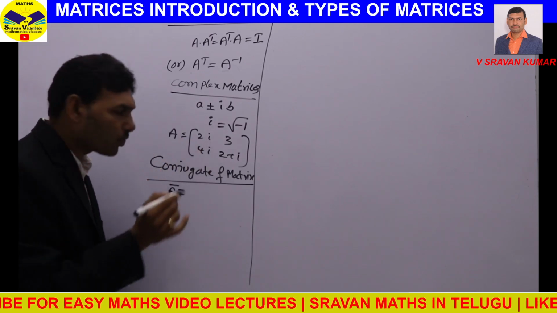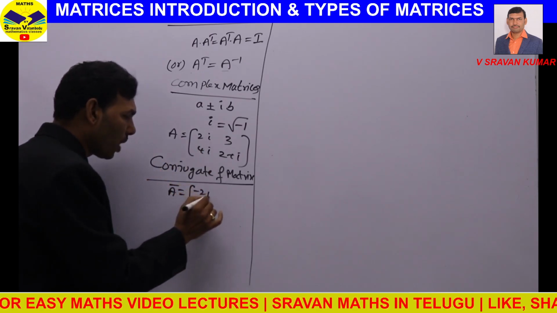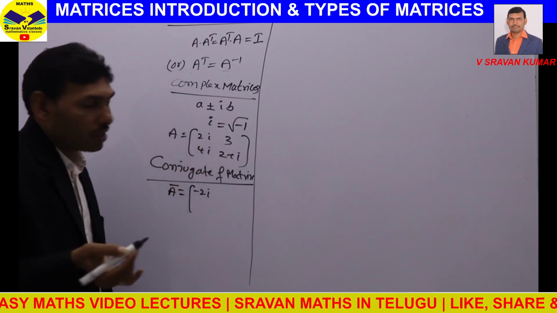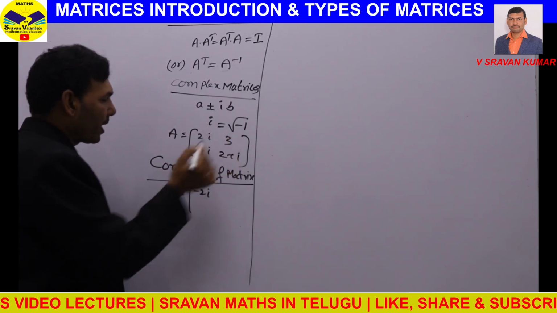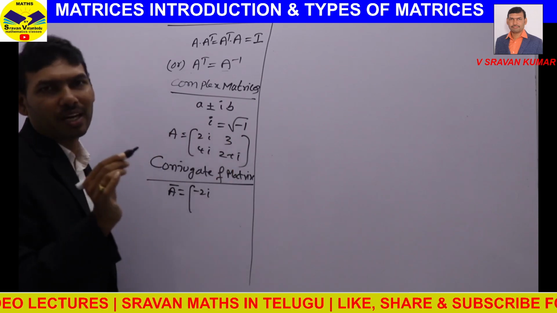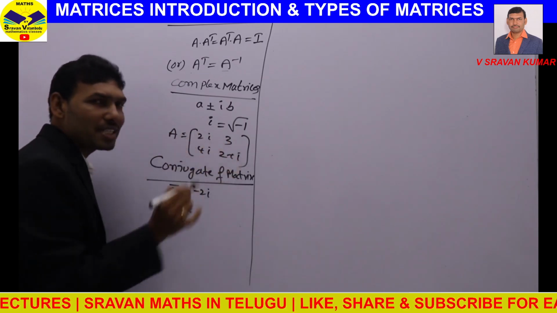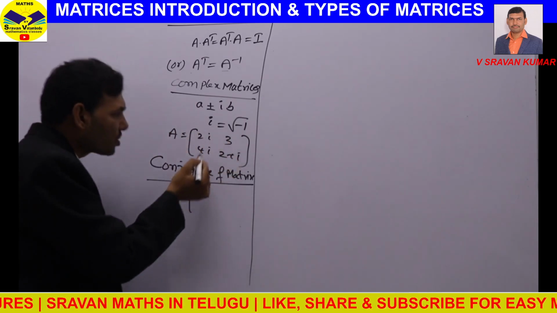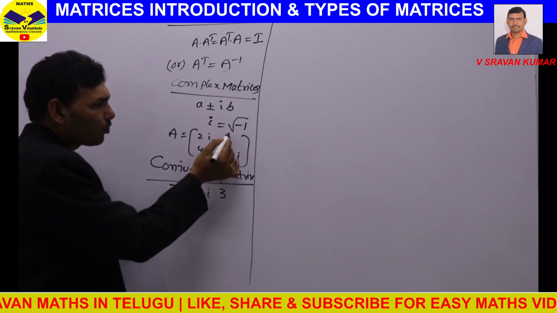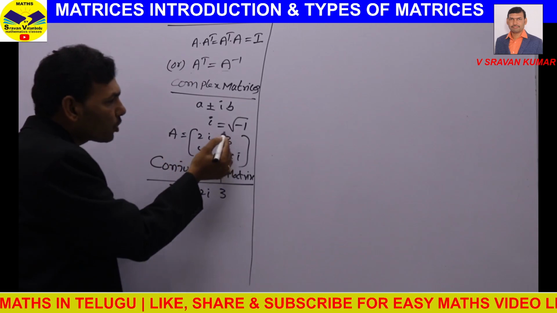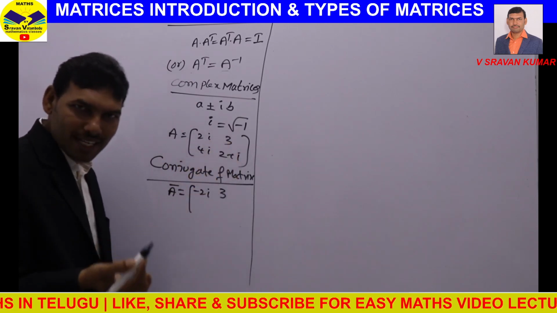Conjugate complex of 2i is minus 2i. And one more thing you need to remember, the most important thing: for a real number, the conjugate is the same. Conjugate of a real number is a real number. So conjugate of 3 is 3, because we don't have i. The number which does not have i, we can call real.